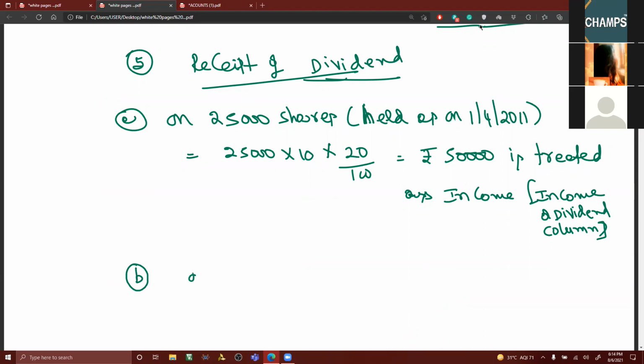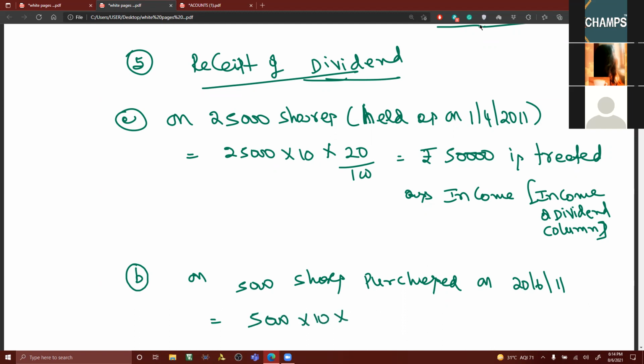Now, on how many shares here? 5,000 shares purchased. What is the date of purchase of shares? 20th June 2011. Dividend is equal to 5,000 shares into 10 into 10%, 20% is coming to 10,000, which is to be adjusted